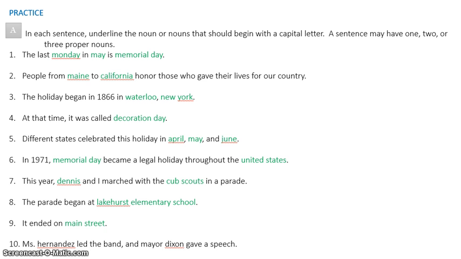And the last one, number 10, Ms. Hernandez led the band and Mayor Dixon gave a speech. I see 2 different things that need to be highlighted. They're both people. One is Ms. Hernandez. Ms. is already capitalized because it's at the first. And Mayor Dixon. You have to remember to highlight the mayor part also. Because let's just say if it was Mr. Dixon, you would highlight Mr. Or Dr. Dixon, you would highlight Dr. Mayor or president or representative or senator, all of those need to be highlighted because that's their title.